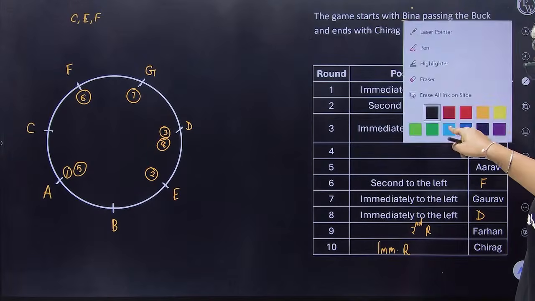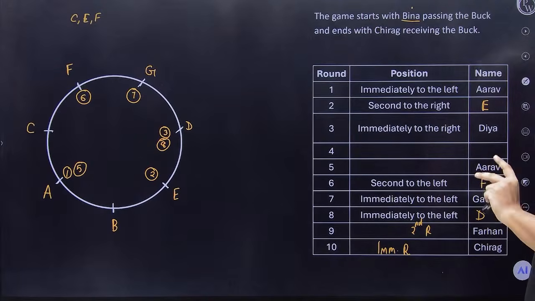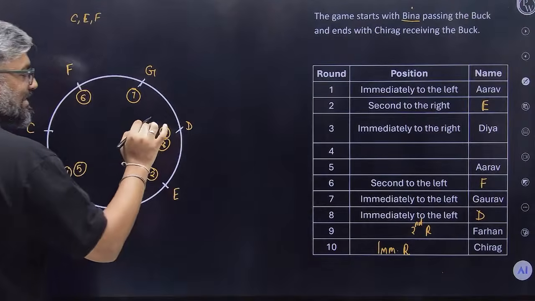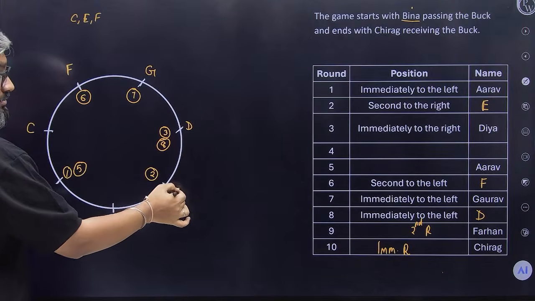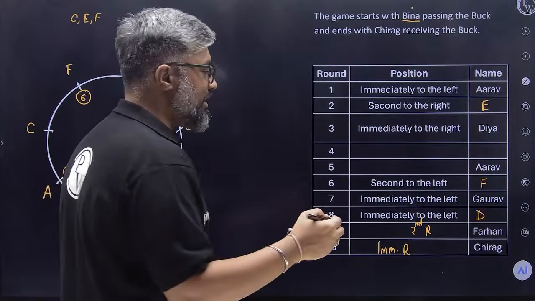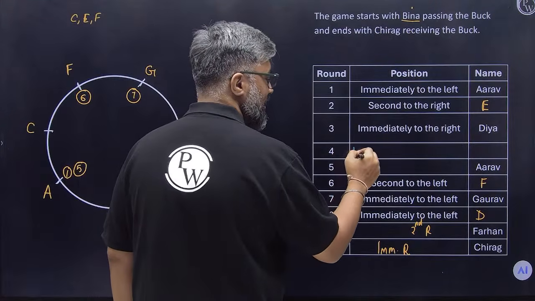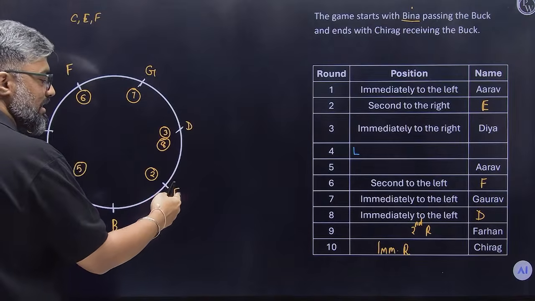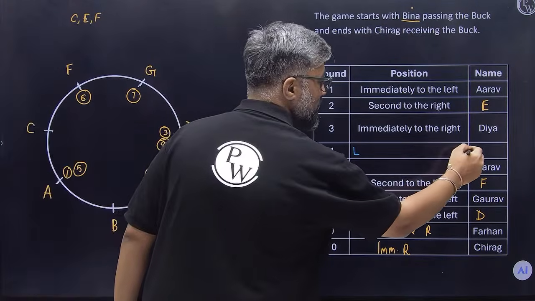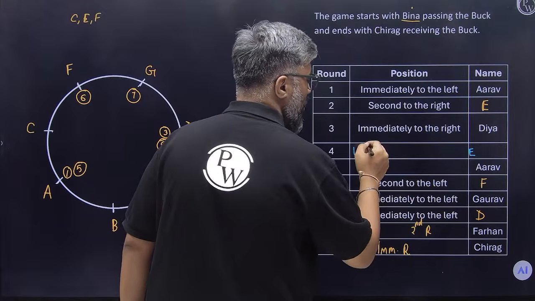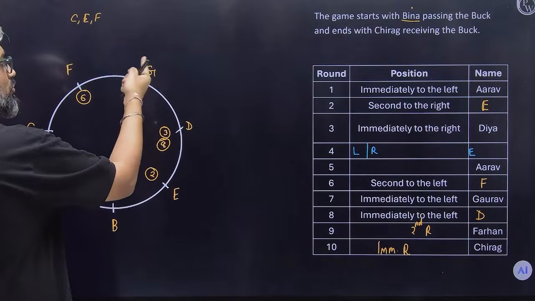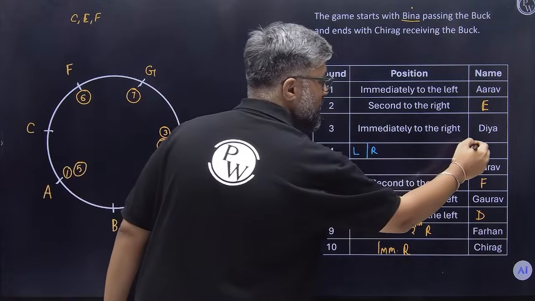So Diya has to make a move now. What moves can Diya pull? Diya can do immediate left. I'll just write left for immediate left. So if Diya decides to pass left, who's going to receive? Ishan is going to receive it. Or if Diya decides to pass immediate right, Gorov is going to receive it.